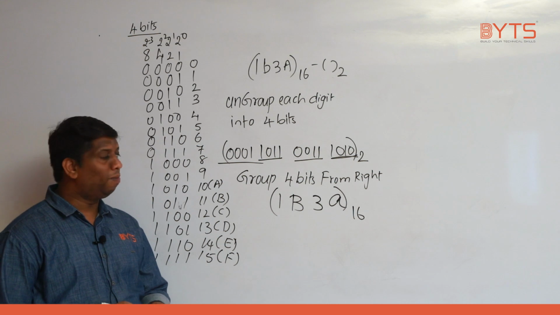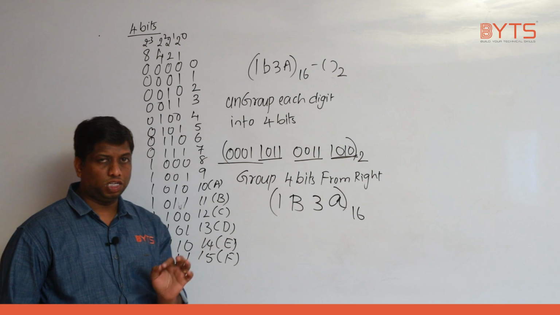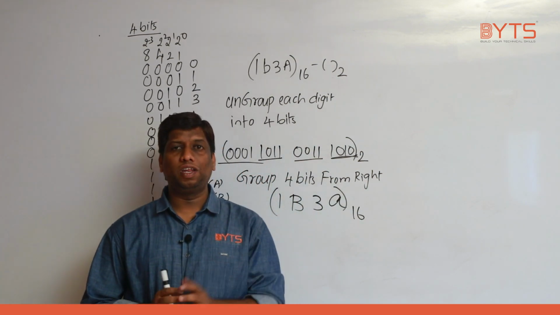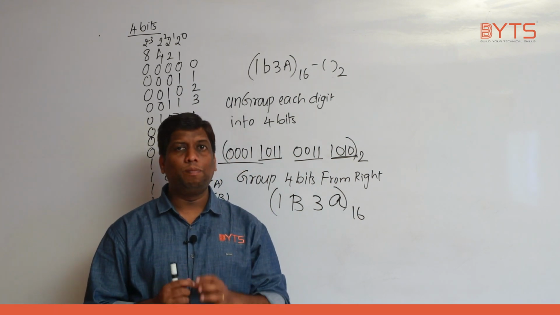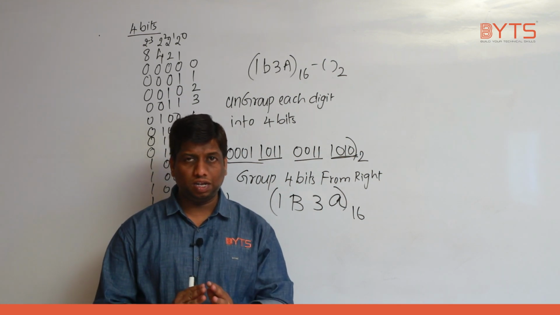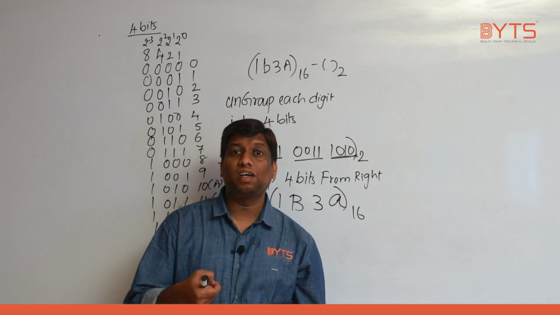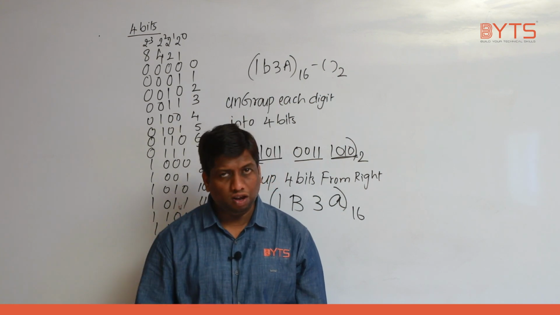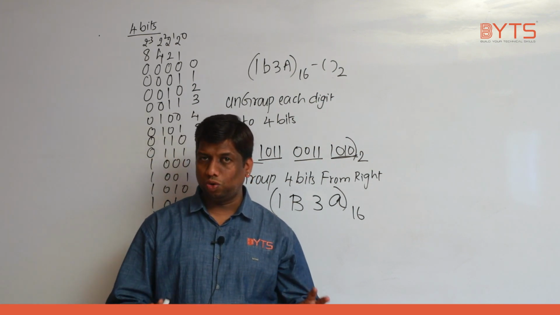So now we have completed hexadecimal to binary, binary to hexadecimal. Now listen. What is the procedure for converting hexadecimal to binary? Ungroup each digit into 4 bits. What is the procedure for converting binary to hexadecimal? Group 4 bits from right into 1 digit. Understanding, right? One important point I am discussing: there is no direct conversion from octal to hexadecimal or hexadecimal to octal. We need to depend on binary. I hope with this we have completed 12 conversions.